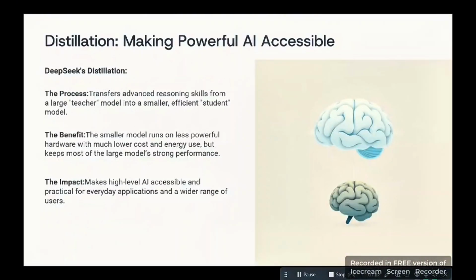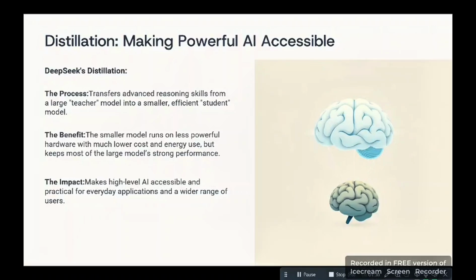Now, distillation, making powerful AI accessible. In this slide, I will explain DeepSeek's distillation process. Distillation transfers advanced knowledge from a large teacher model to a smaller and more efficient student model. The smaller model requires less powerful hardware, uses less energy, and reduces overall cost, while still maintaining strong performance.